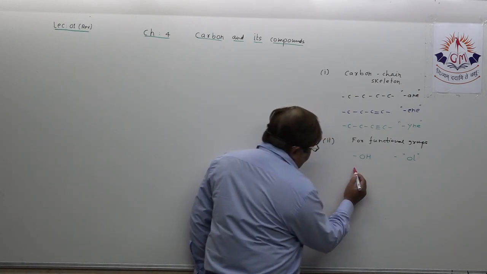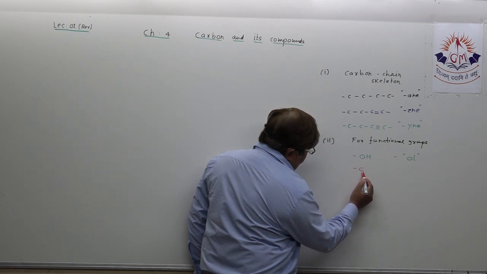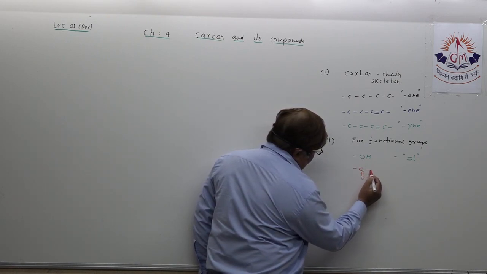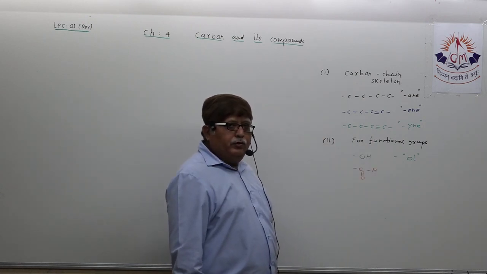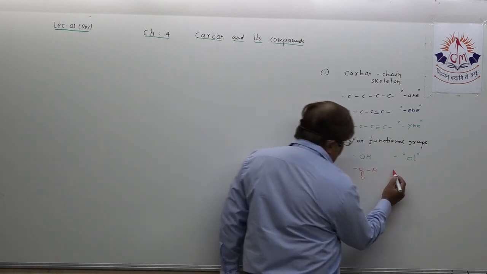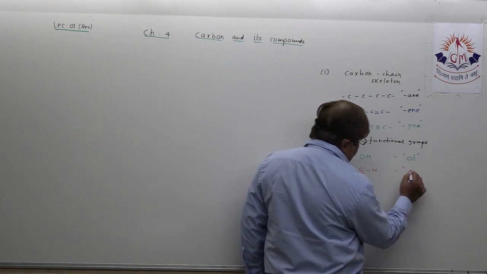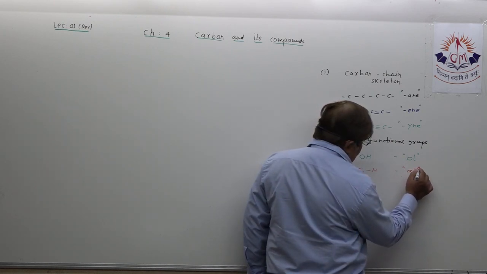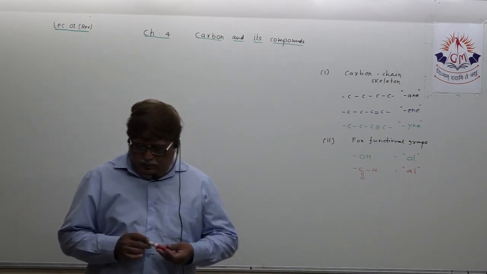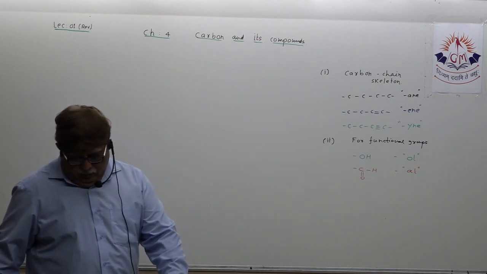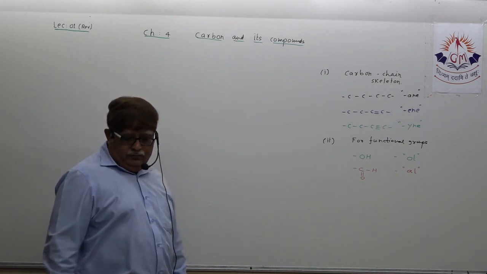But dear student, if there is the presence of this functional group, as you all know, CHO group, which you call aldehyde group, what suffix will you add at the end? AL. Methanal, ethanal, pentanal, propanal, hexanal. You understood, right?